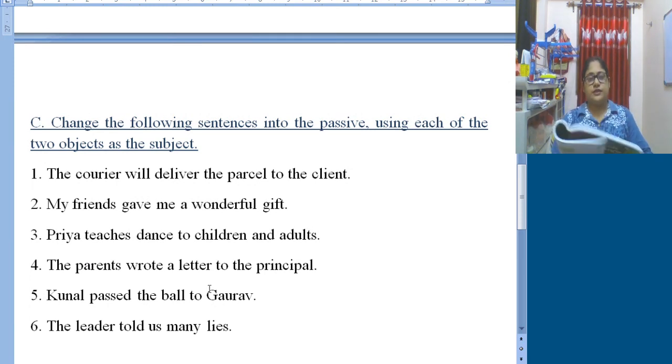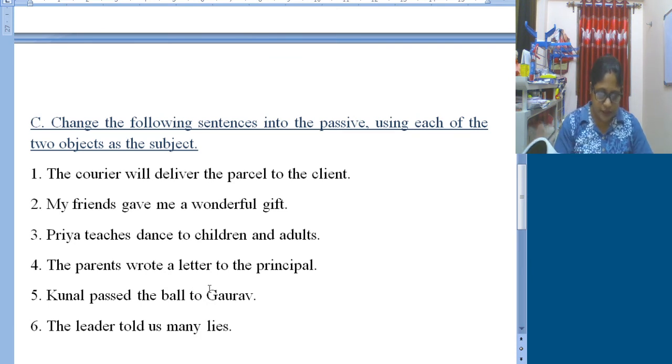Now the next exercise, where you need to change certain sentences. You need to change the following sentences into passive using each of the 2 objects as subject. That is the second rule I explained today, where you will get 2 objects, one direct, another indirect. Any of the objects can be your subject in your passive voice, so we need to provide 2 options against each question.